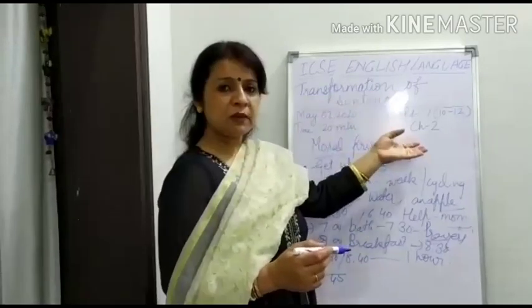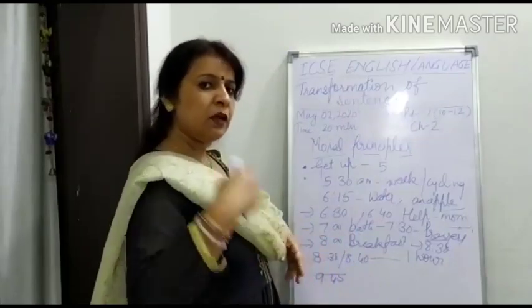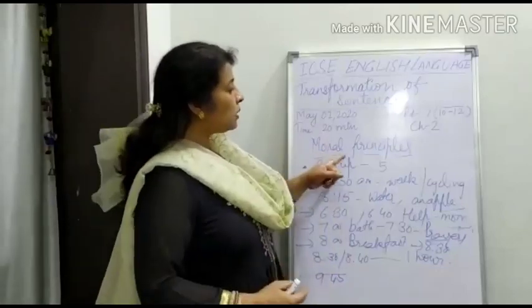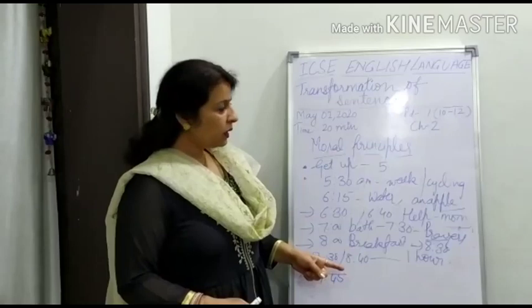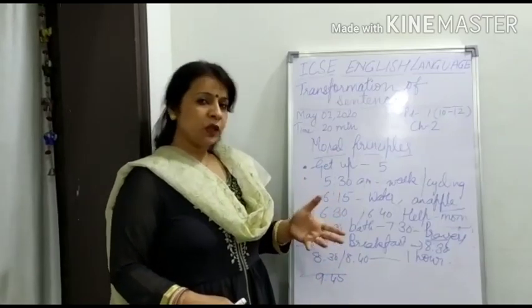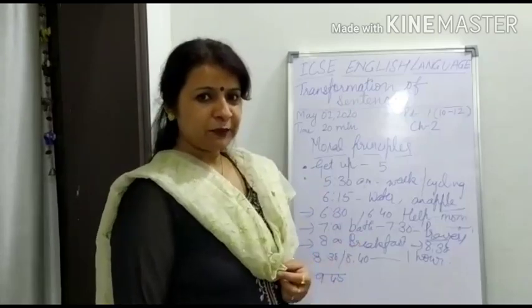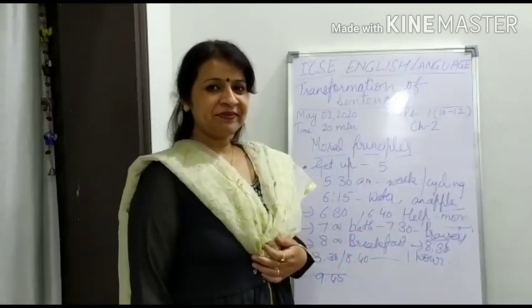Sometimes you have bio, sometimes maths, physics, whatever. Is it clear? So follow the same criteria every day. These are the moral principles. If you follow these, then definitely you are going to become a very smart and intelligent child. And your personality will definitely grow. Thank you, students.